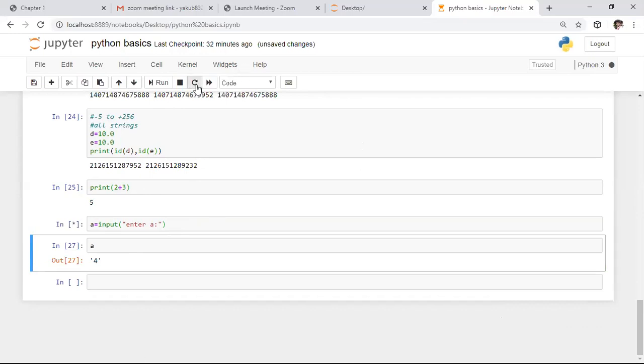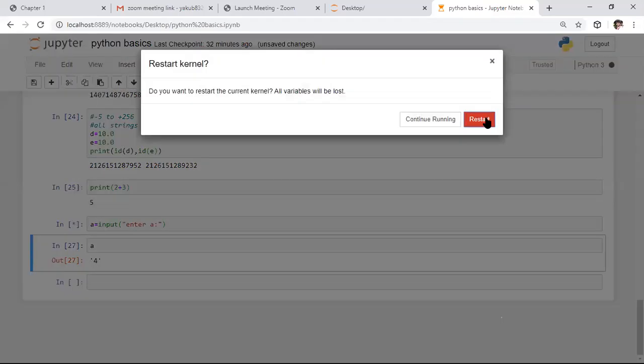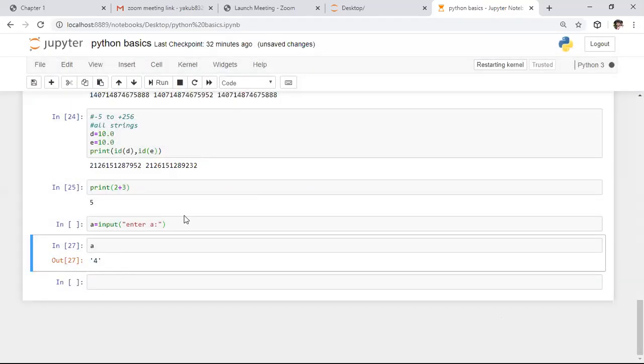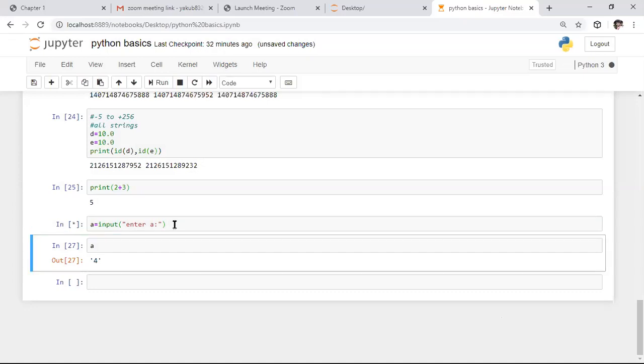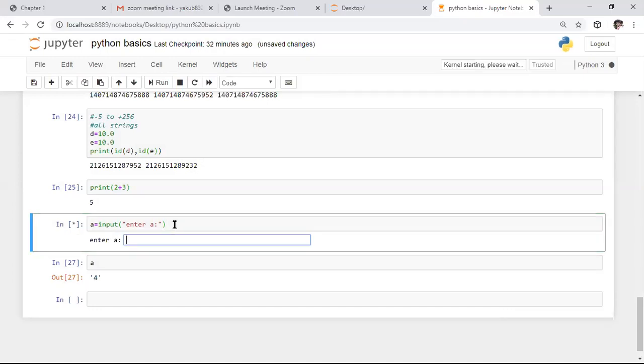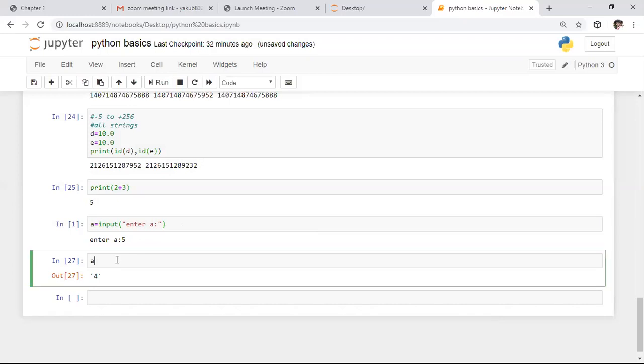So I am restarting this kernel. For that purpose, we need to click on this restart symbol. After clicking on restart kernel, I am clicking on this. Again I want to execute this portion. Here it is asking me to enter a value. I'm entering a value as 5. As you are already aware, type is a function which is used to know the data type. Here I'm saying type of A.